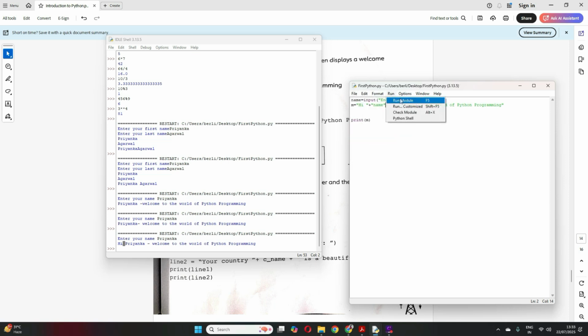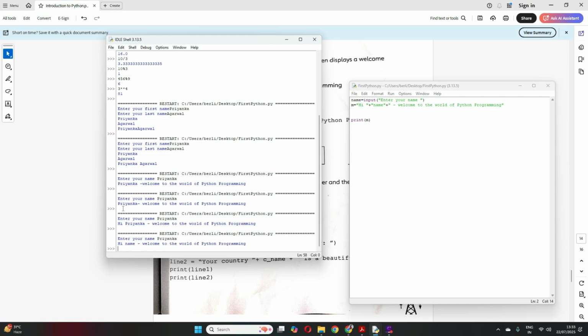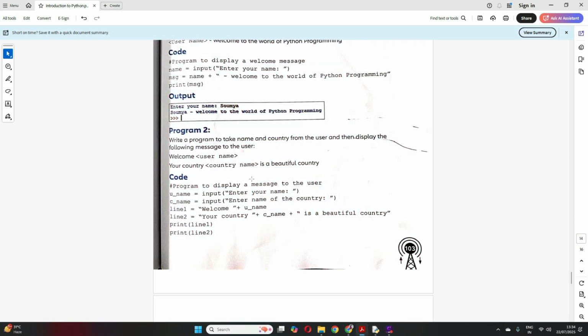See, if I save and run it here, now see how it will behave. If I give my name here, see, "Hi name", it will take it as the text name, not the variable. It will not consider this as a variable. So a variable shouldn't come within double quotes. Remember, very important. Clear? So now let's move on to the second program.